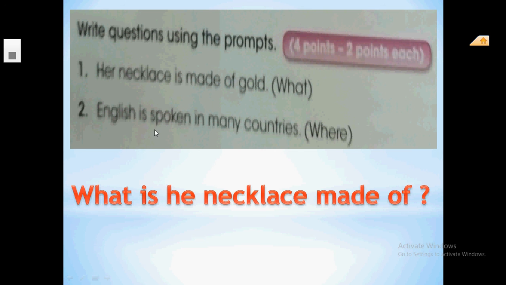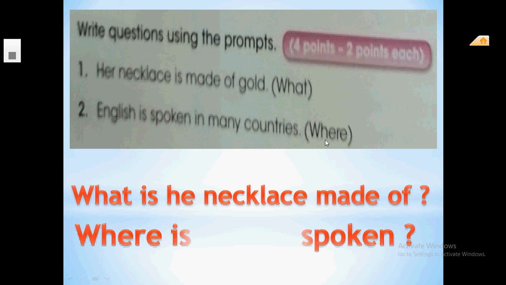Number 2, English is spoken in many countries. Can you form a question using where? That's good. Where is English spoken?